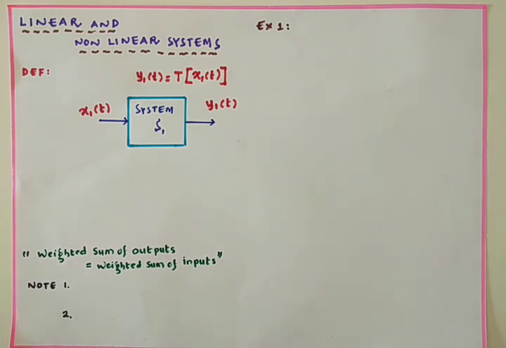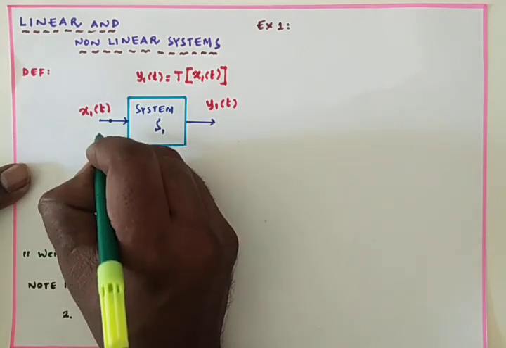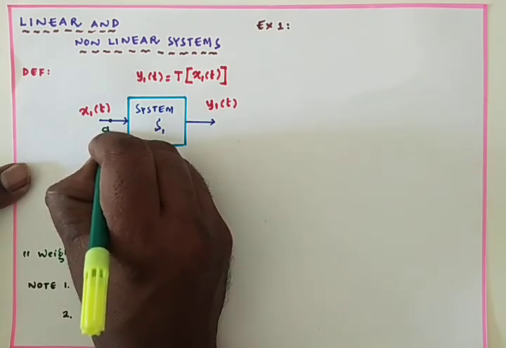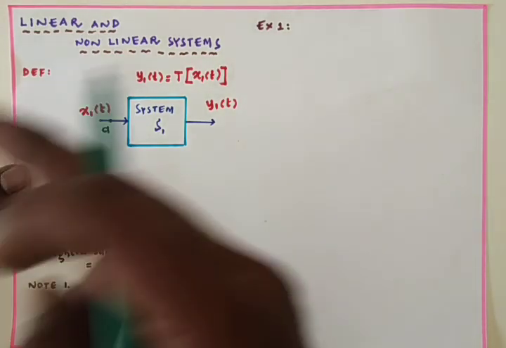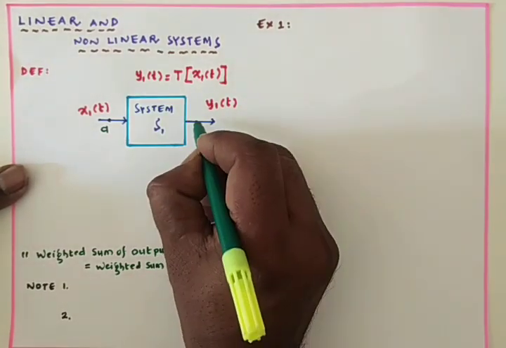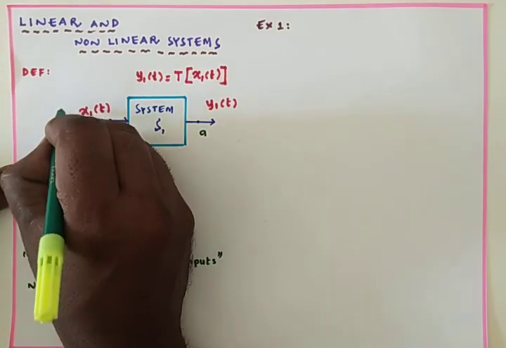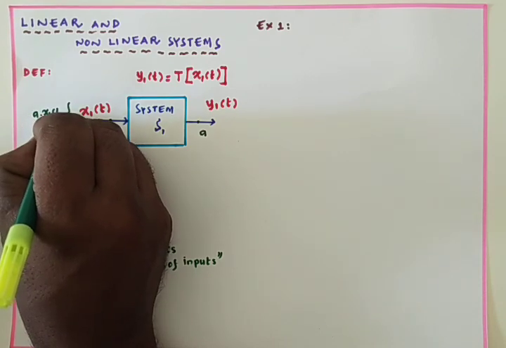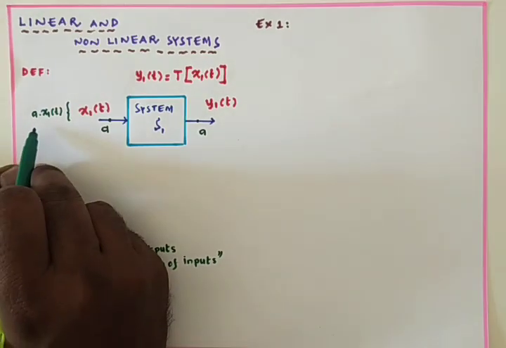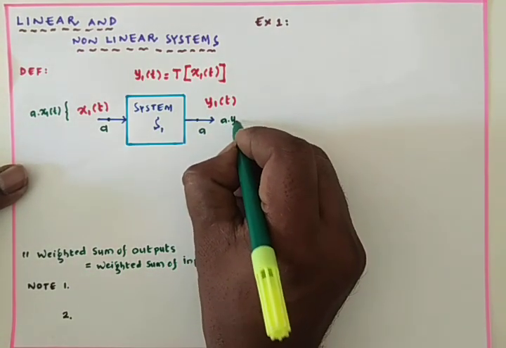Now homogeneity is what I am doing now: along with x of t on the input side, I multiply that x of t with a constant a, so that if I get the same constant a at the output side, then the input is a into x1 of t. Due to this input, I get the output a into y1 of t.